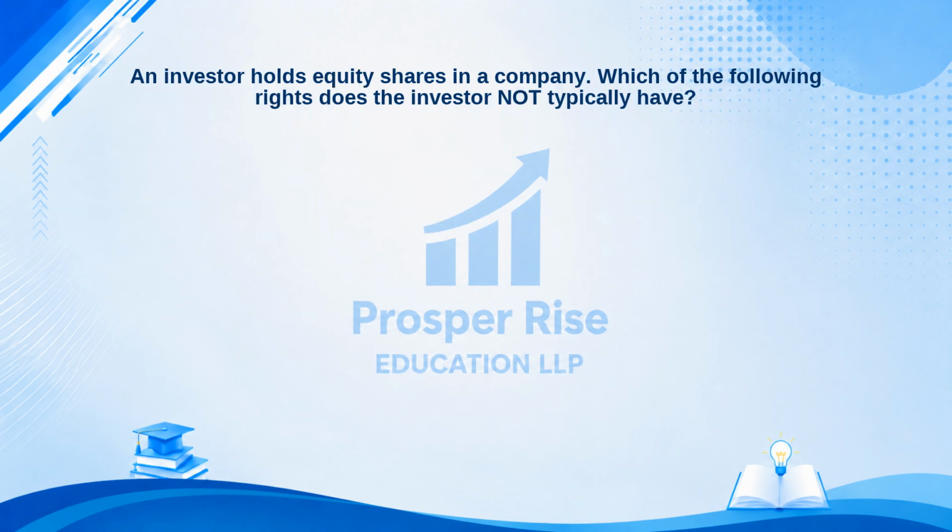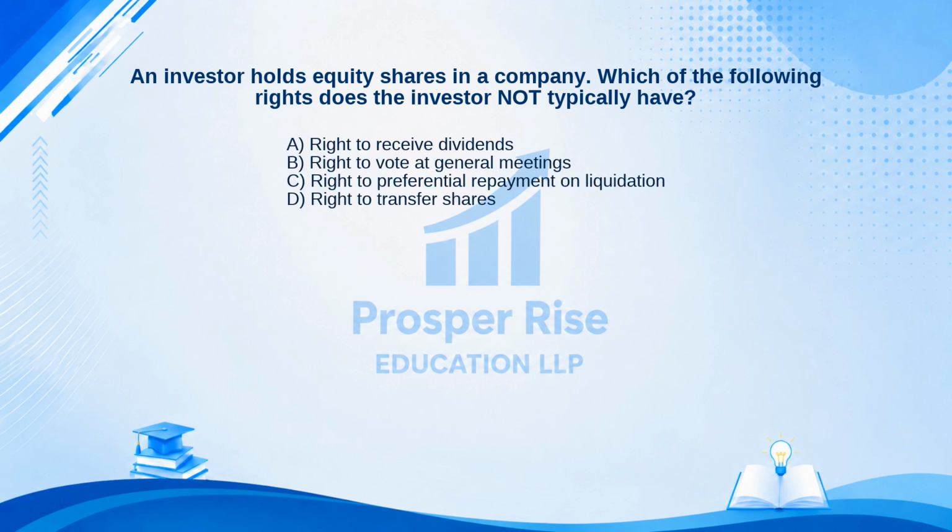Let's tackle this exam question. An investor holds equity shares in a company. Which of the following rights does the investor not typically have? Here are your options. A. Right to receive dividends. B. Right to vote at general meetings. C. Right to preferential repayment on liquidation. Or D. Right to transfer shares.